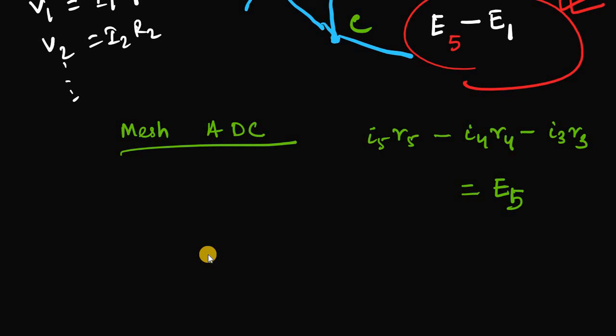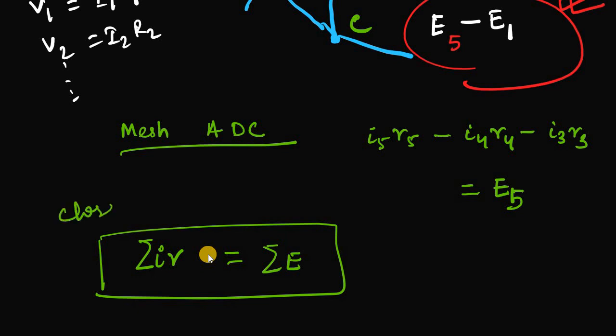So in general, in any mesh, the summation of current into resistance will be the summation of the EMFs in a particular closed circuit. That means, the resistance remaining the same, the summation of currents into resistance equals the sum of all the EMFs, and it is always a constant quantity. Whatever enters should be given away. So there is always a conservation of energy in Kirchhoff's voltage law.